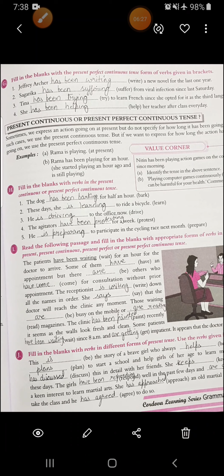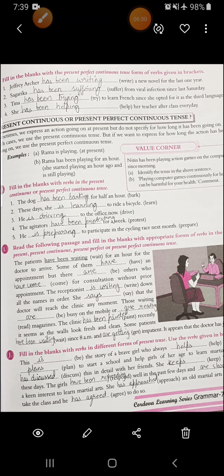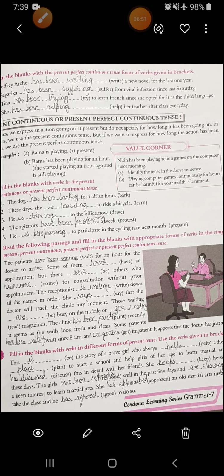If the subject is singular, use has plus been plus the ing form of the verb. See first, Jeffrey Archer has been writing a novel for the last 1 year. The subject is singular. Second, Sagarika has been suffering from viral infection since last Saturday. Again, the subject is singular. Third, Tina has been trying to learn French since she opted for it as the third language. And fourth, she has been helping her teacher after class every day. All right, so this finishes our exercise F.